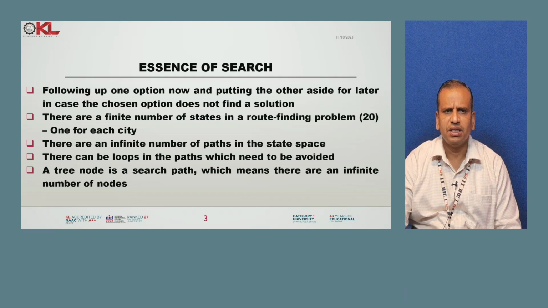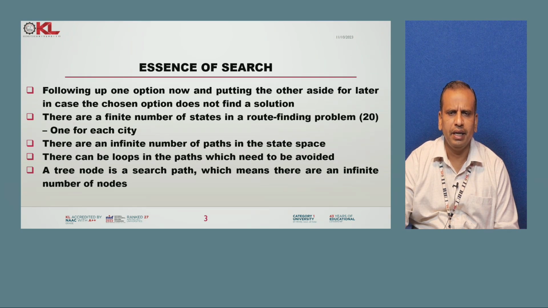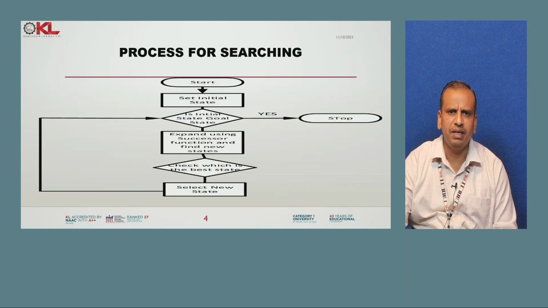Generally, what is a search? In the essence of search, if you want to locate any item or any state or any node, we are finding it among an infinite number of states. In that connection, we are searching the elements through trees or through graphs. In that case, we have an infinite number of paths and states. In this way, we are going to use a tree node structure with different siblings.